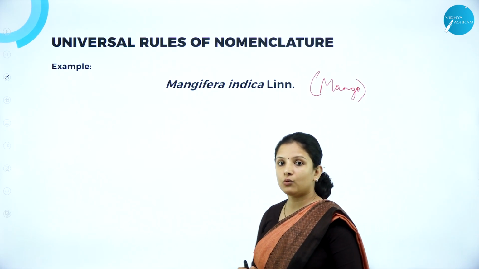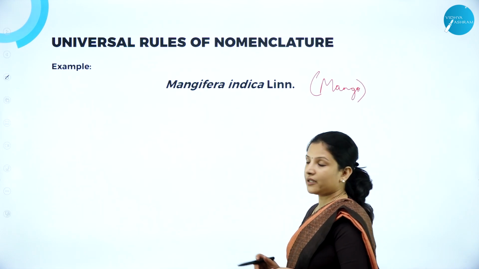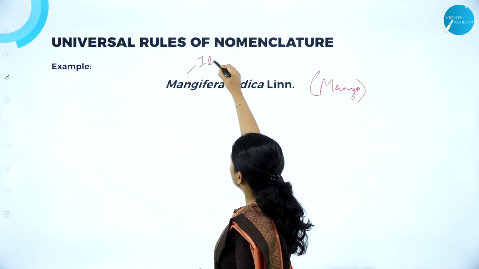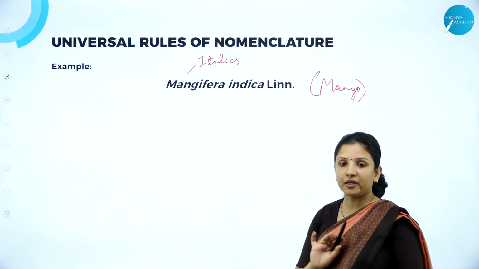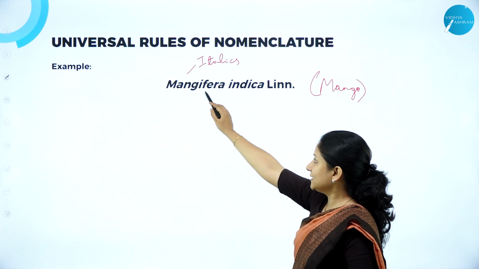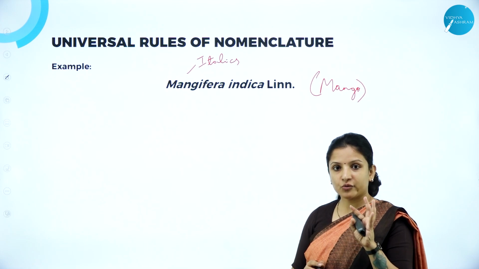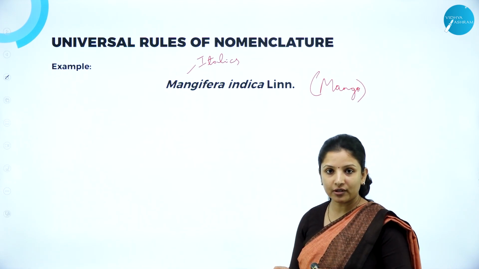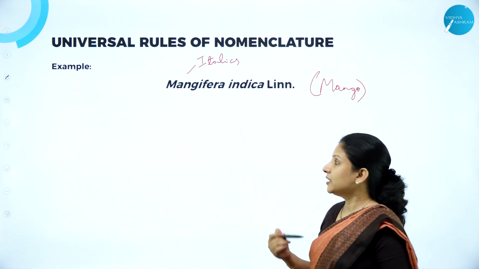So shall we recall what were the rules that we had to follow? When printing or when typing, it should be in italics. So if you can see here, this whole text is in italics, not the author name. Author name should not be in italics. It should be in regular font. But the font of genus and the specific epithet should be in italics. And the word should be picked from Latin. So Mangifera is a Latin word, as well as indica is also a Latin word, but we are writing it in English alphabets only, but the word comes from Latin.